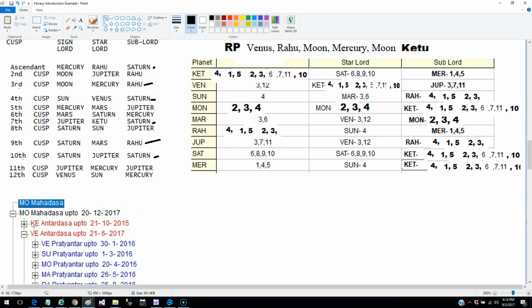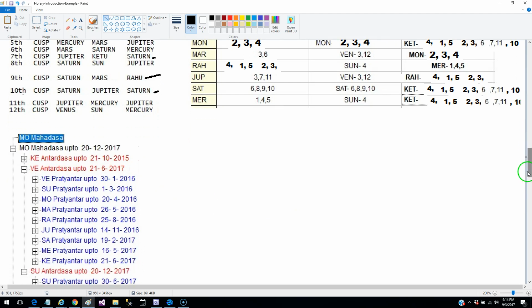The Ketu Antardasha is going to end in maybe 10 days. The question was taken up for judgment around 10 days ago, and the Ketu Antardasha is going to end. Then you have the Venus Antardasha that is going to end in 2017, and then you have the Sun Antardasha.